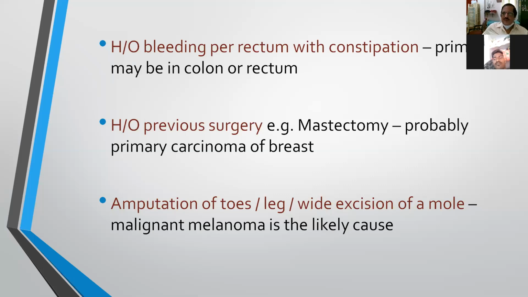And history of any previous surgery, that is, the patient might have undergone a mastectomy, that is MRM or simple mastectomy, and that is the primary which may lead to secondaries in the liver. So the patient again may come with secondaries in the liver, and particularly when there is history of amputation of the toes or leg, or wide excision of a mole, the patient may present with multiple secondaries, which goes in favor of malignant melanoma, which is a primary tumor leading to secondaries in the liver.